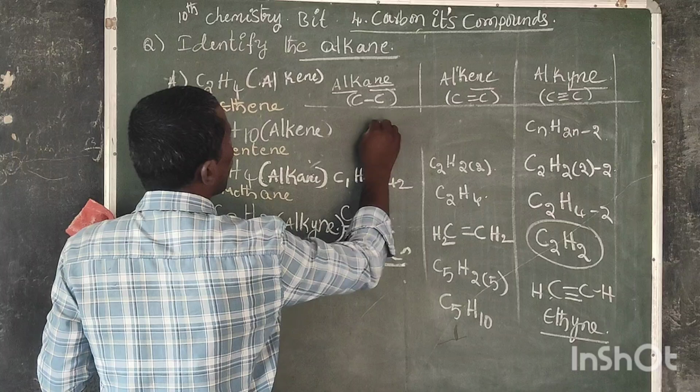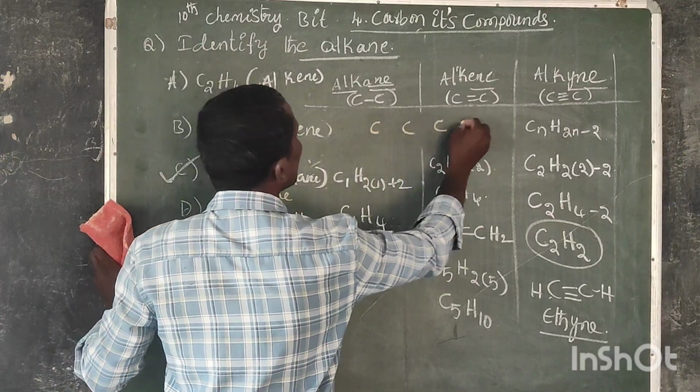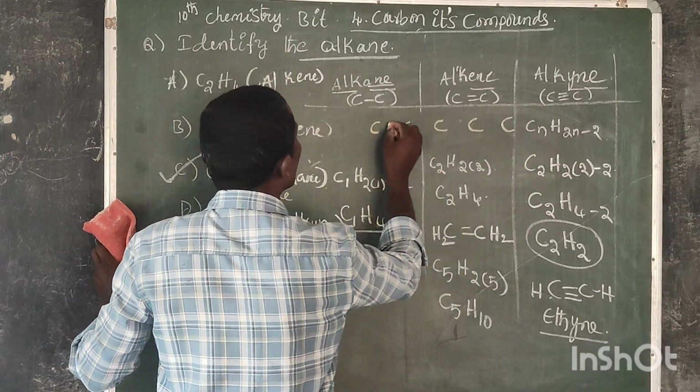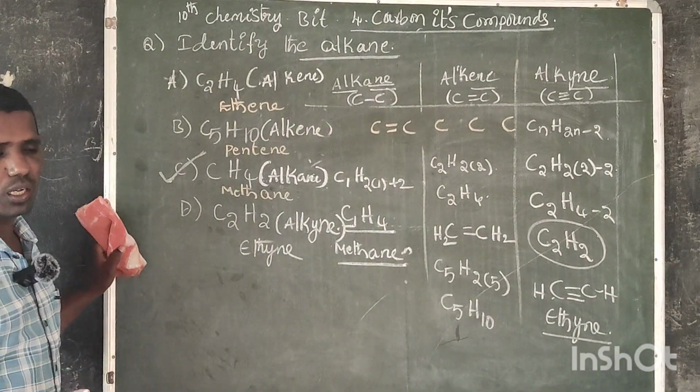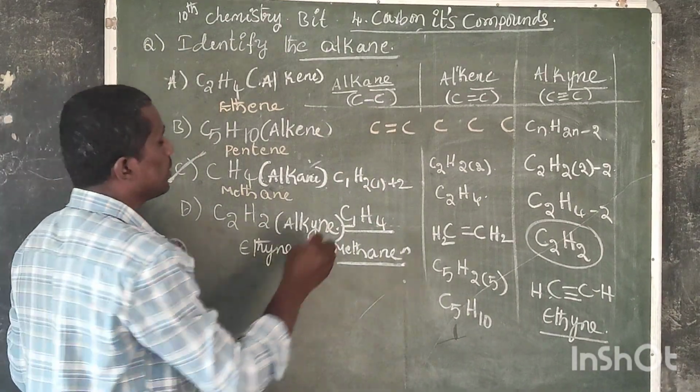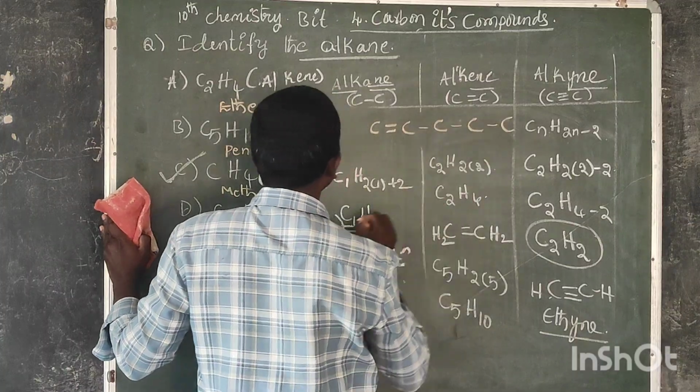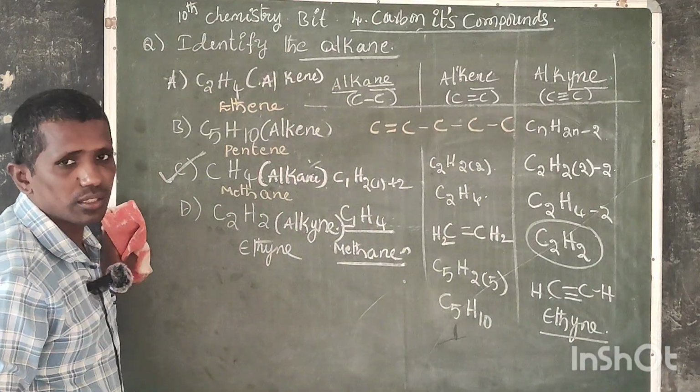The pentene structure has 5 carbons: 1, 2, 3, 4, 5. Any 2 carbons exist in a double bond, the remaining single bonds. How many hydrogens are there? 10.